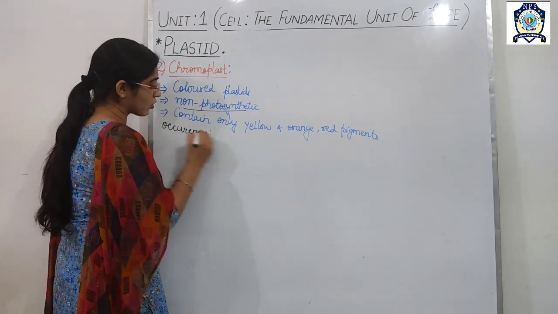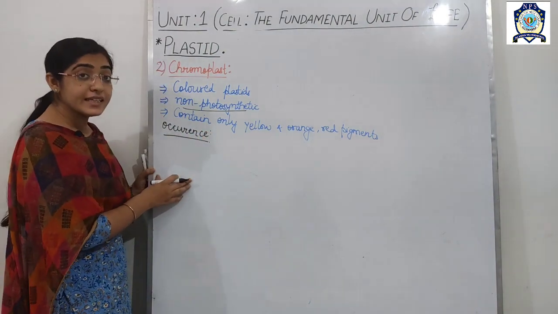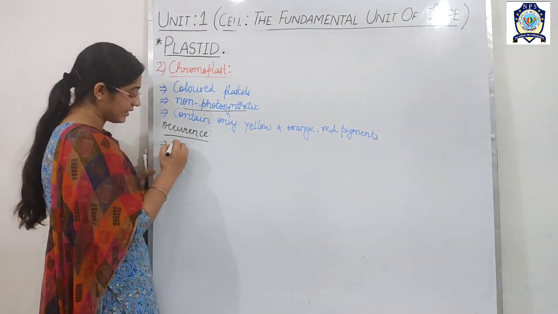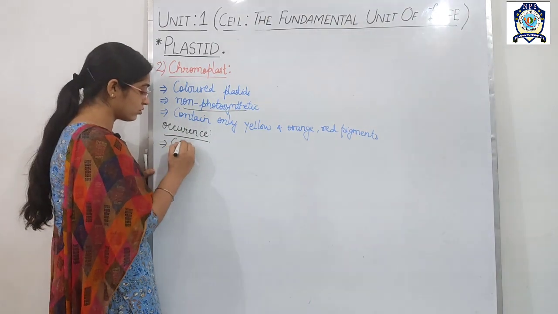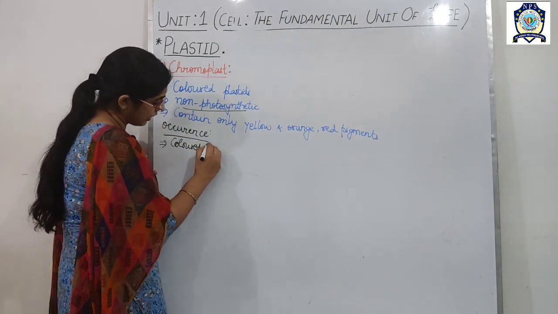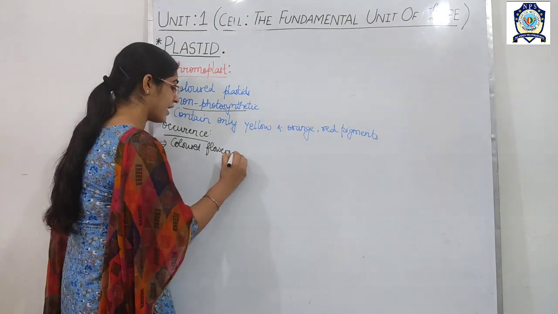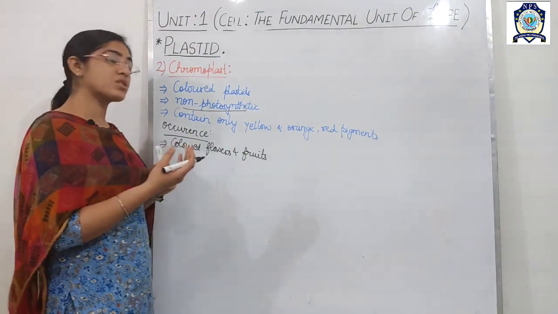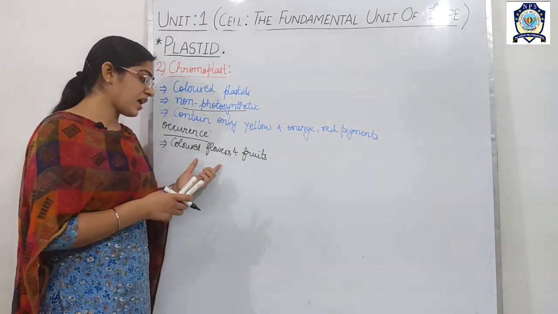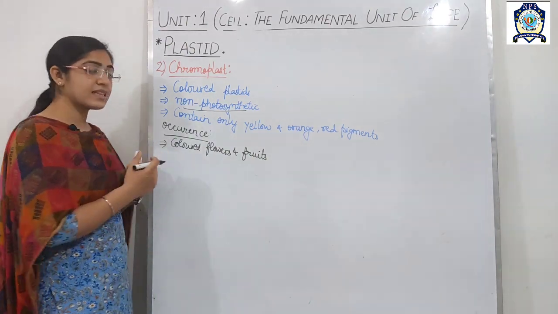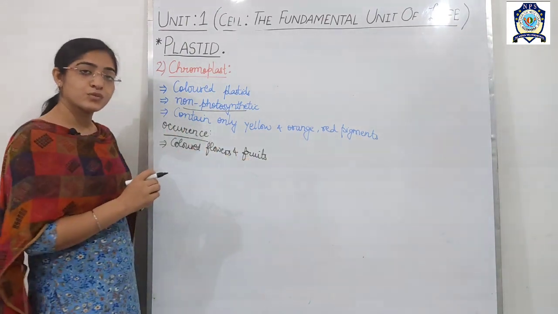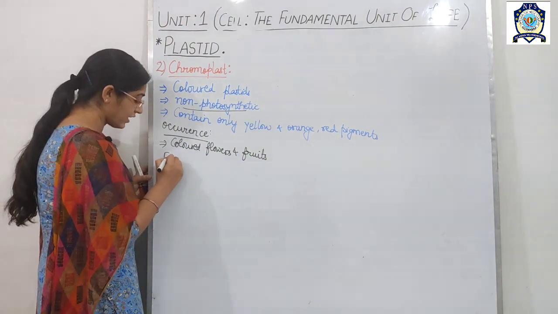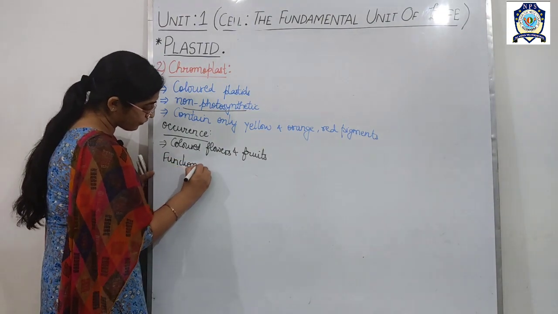Is it okay? Now if we talk about the occurrence, means where these chromoplasts are present, then these chromoplasts are present in colored fruits and colored flowers. They are present in the flowers and fruits. If we talk about their function, what are the functions of chromoplast?